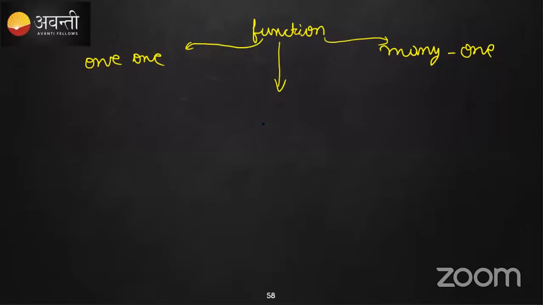One means a single image. We can tell the difference by telling the points. What is a function, the very first thing? When can we say any given thing is a function?